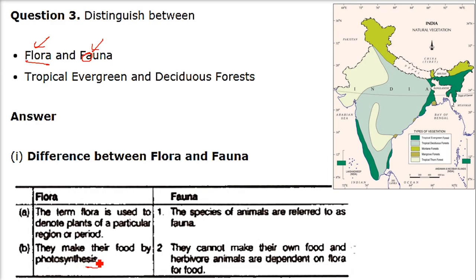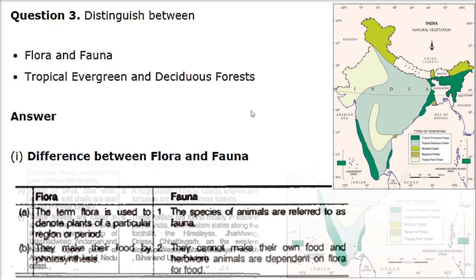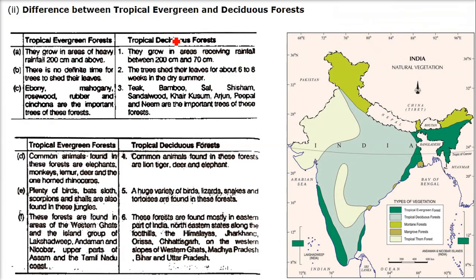Flora make their food by photosynthesis, that is they produce their own food using chlorophyll, sunlight, water and nutrients from the soil. While fauna cannot make their own food. The herbivorous animals are dependent on flora for their food, and the carnivores are dependent on these herbivore animals for their food.